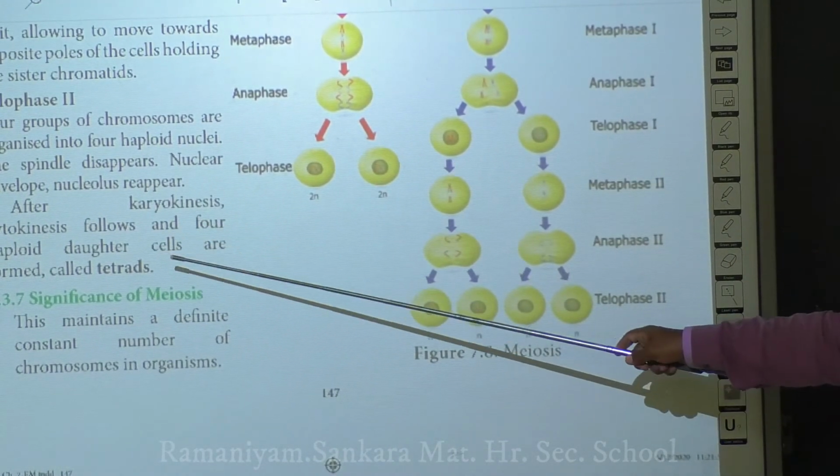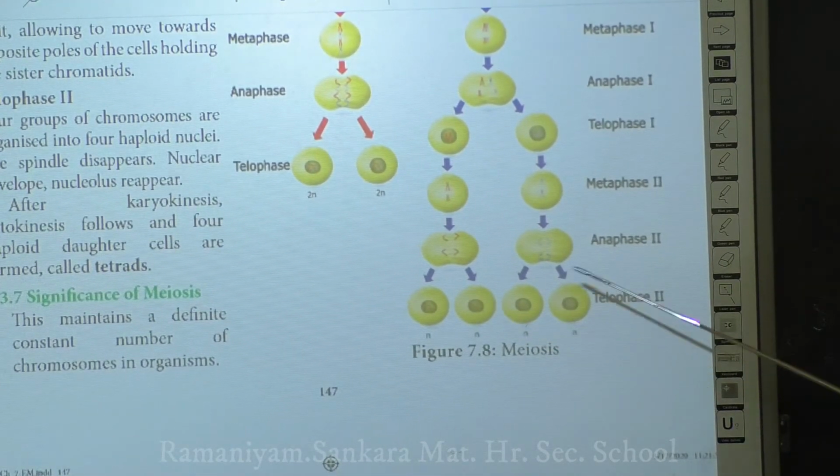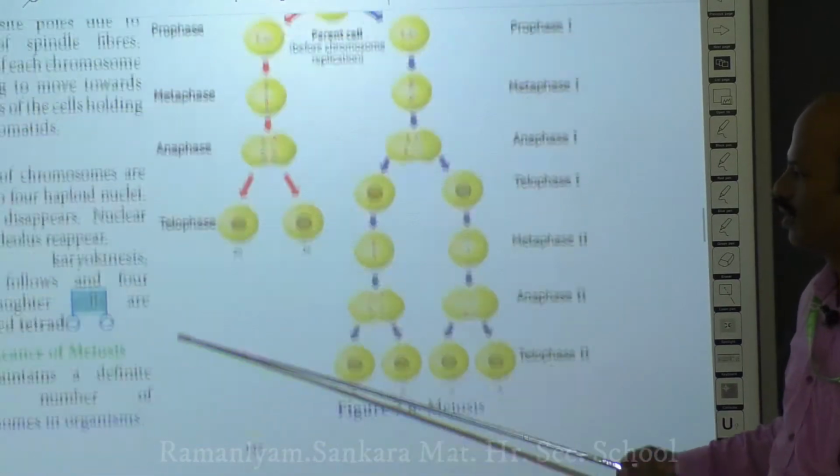Then the cell is able to undergo cytokinesis, and it forms 4 haploid cells. Okay. So this is what is taking place in your telophase 2. Okay, that's all about your meiosis 2.